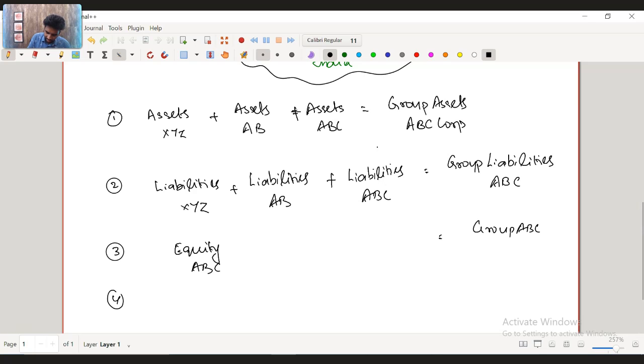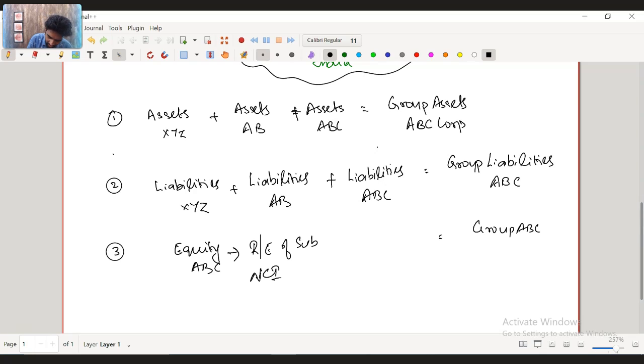To the equity you will also include other aspects like retained earnings of the subsidiary, plus you will include the non-controlling interest, NCI, which will happen in ABC company.